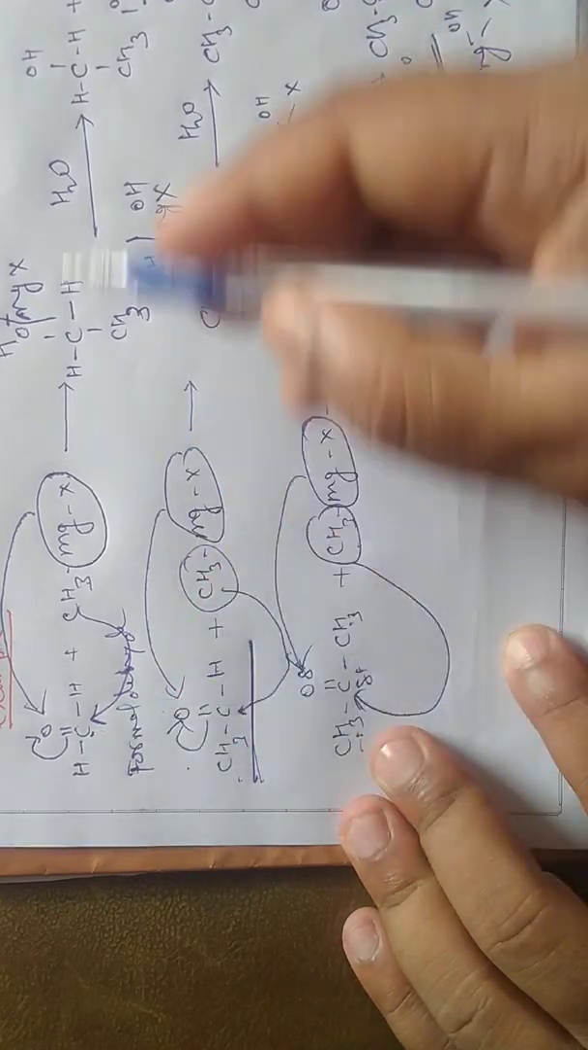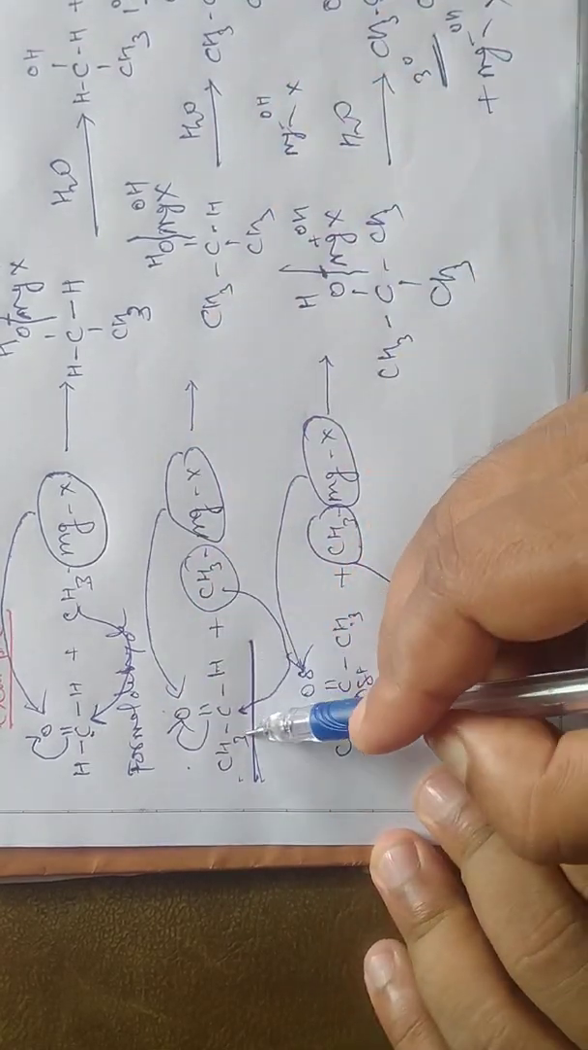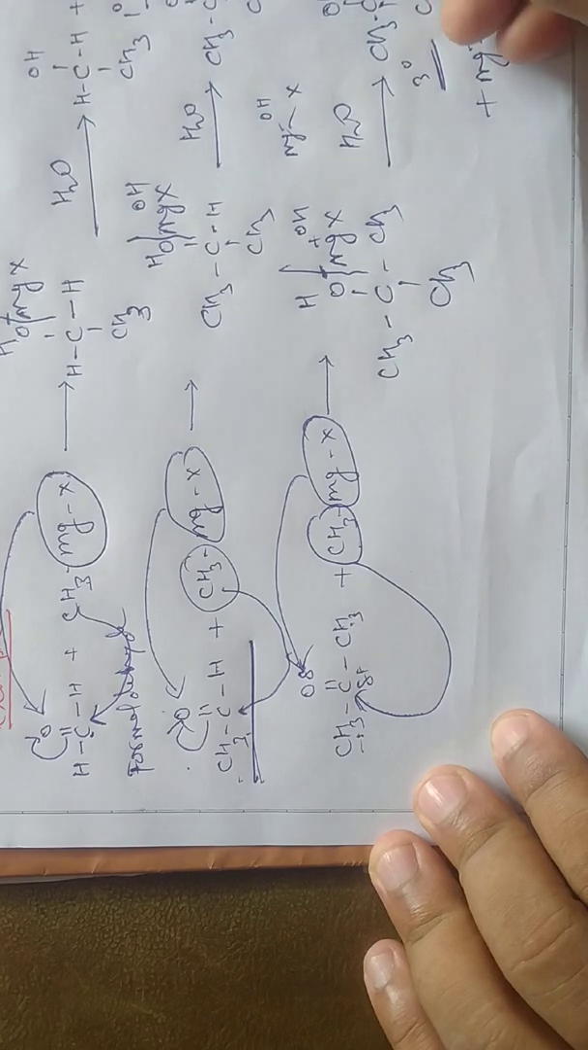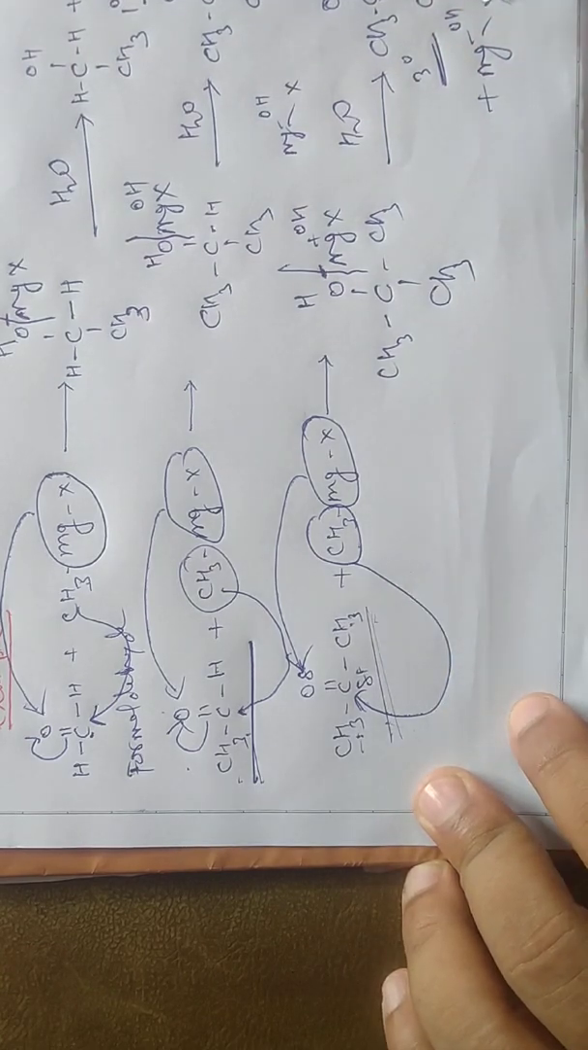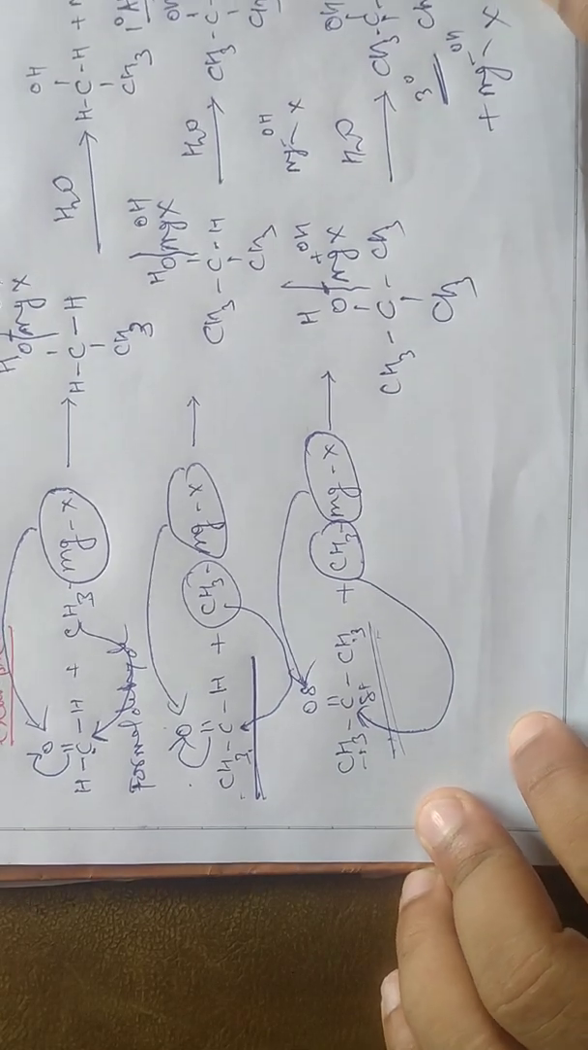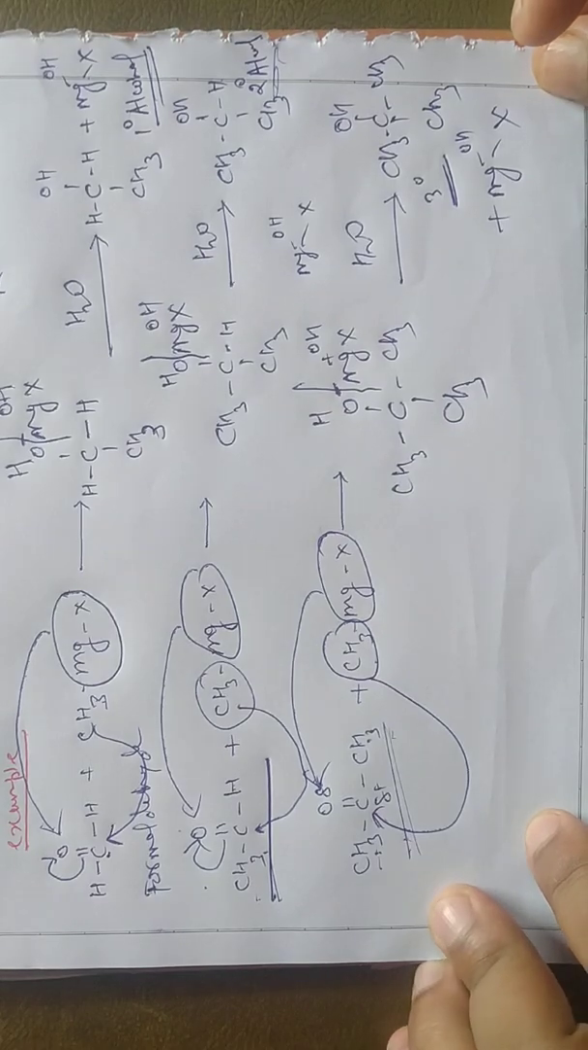So formaldehyde will give a 1 degree alcohol, acetaldehyde will give a 2 degree alcohol, and ketone, dimethyl ketone, will give a 3 degree alcohol. Hence we have prepared different types of alcohol. Thank you.